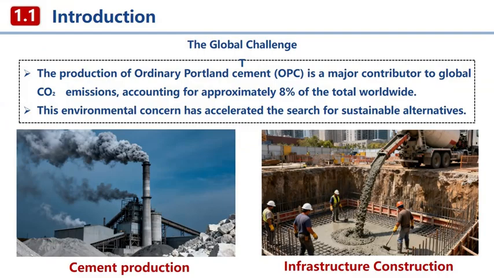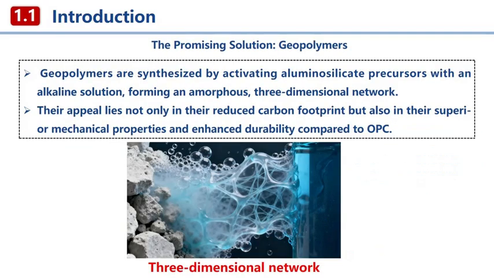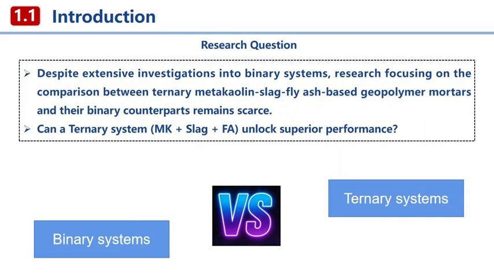The production of ordinary Portland cement is a major contributor to CO2 emissions, accounting for about 8% of the global total. This urgent environmental challenge has accelerated the search for sustainable alternatives. Among them, geopolymers stand out. They are synthesized by activating aluminosilicate precursors, forming a robust 3D network. Their appeal lies not only in a reduced carbon footprint but also in their superior mechanical properties and durability compared to traditional cement. The performance of geopolymers is governed by their precursors such as fly ash, slag, and metakaolin.